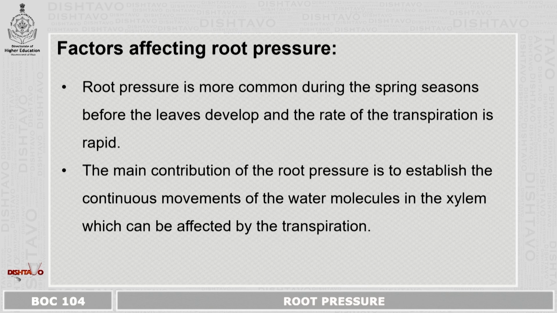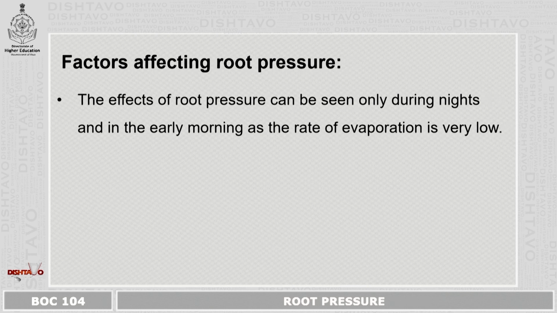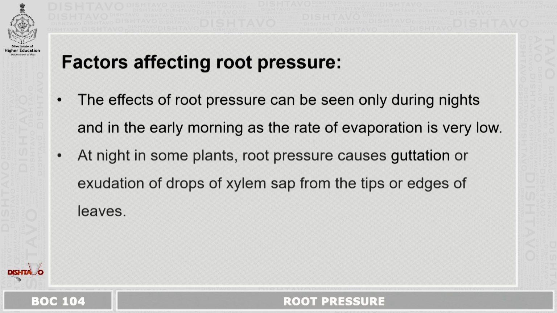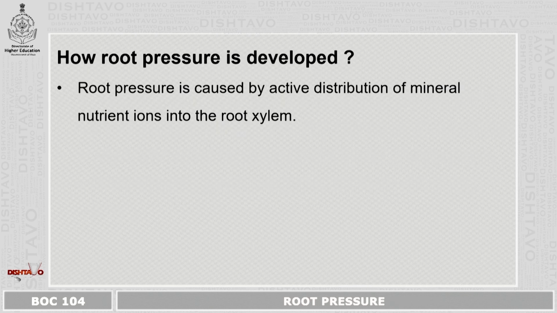Root pressure is very common during the spring season before the leaves develop, when the rate of transpiration is low. Second, the main contribution of root pressure is to establish the continuous movement of water molecules in the xylem, which can be affected by transpiration. Third, the effect of root pressure can be seen only during night time and early in the morning, as the rate of evaporation is very low. At night, in some plants, root pressure causes guttation, or exudation of drops of xylem sap from the tip or edge of the leaves.